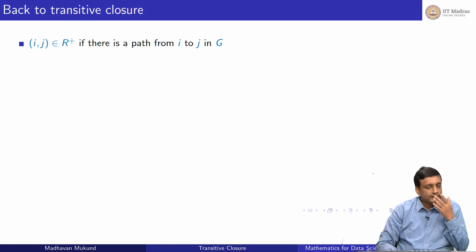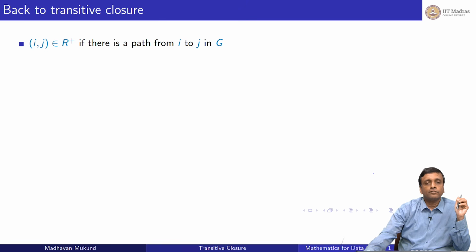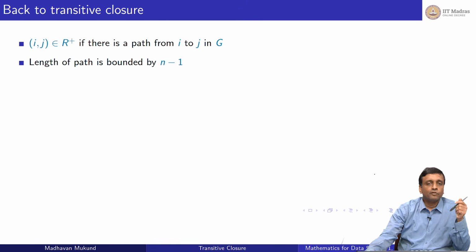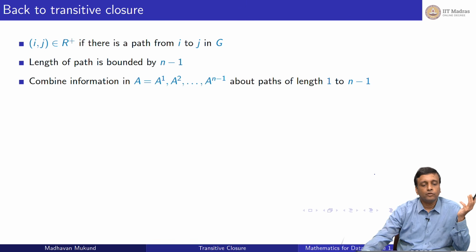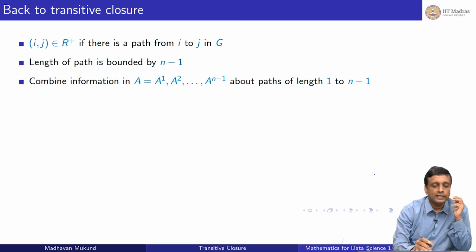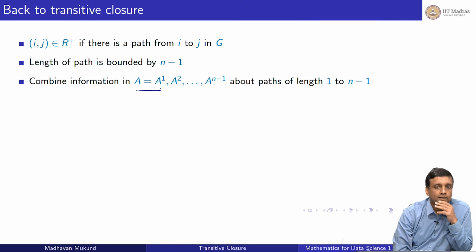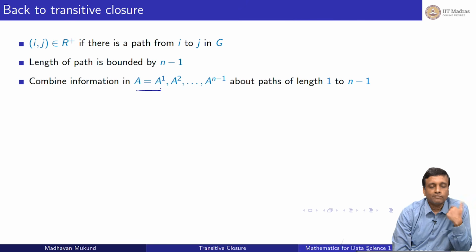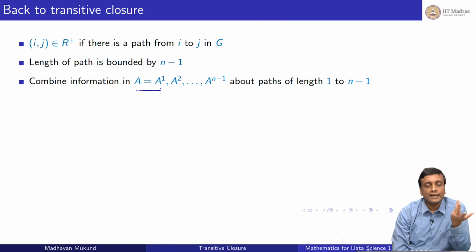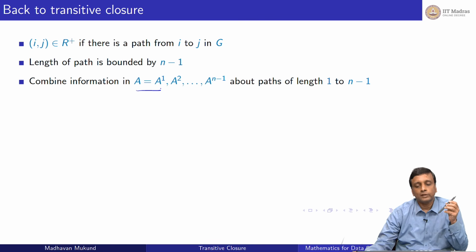So remember that the reason we are doing this is for the transitive closure. So we said that i j is in the transitive closure R plus if there is a path from i to j in the corresponding graph for R. And we have observed many times that the length of this path is at most n minus 1. So therefore, we can combine all this information. So we have the original A which is the same as A1, paths of length 1. Then from that we computed A squared, then A cubed, A to the power 4 and so on, up to A to the n minus 1. So I have these n minus 1 matrices which give me all information about paths from length 1 to length n minus 1.